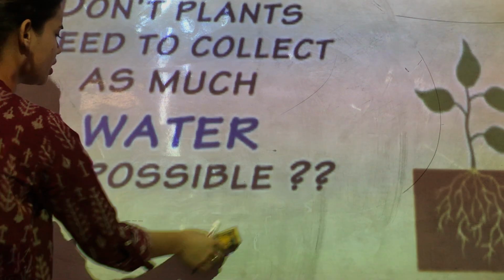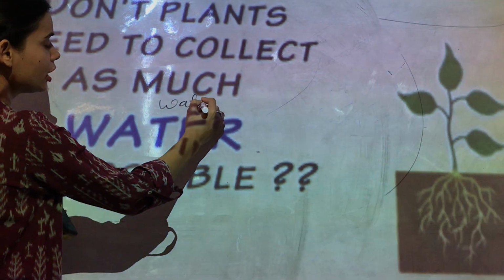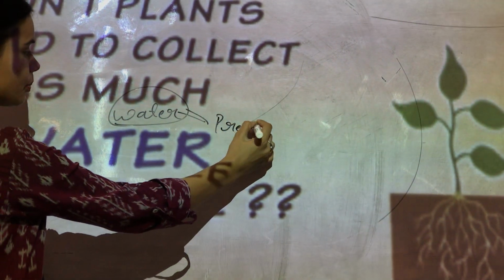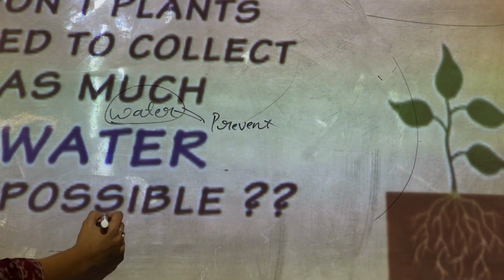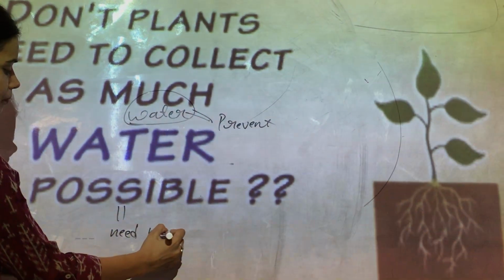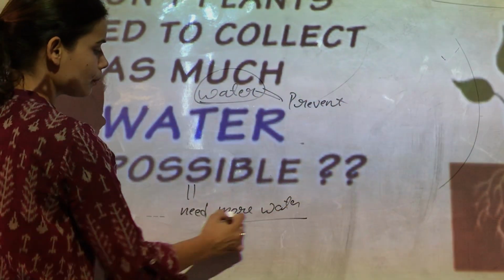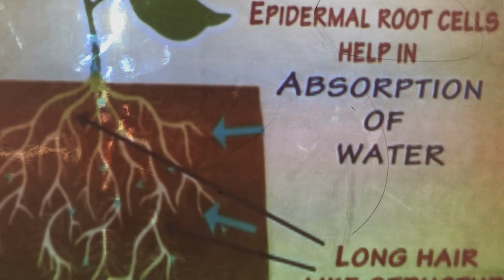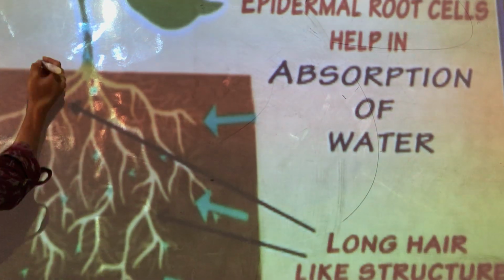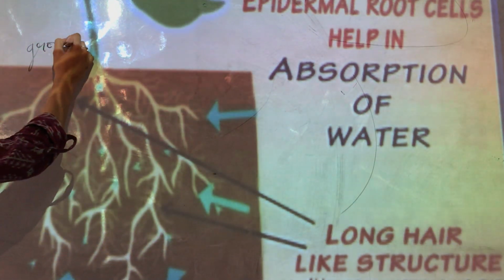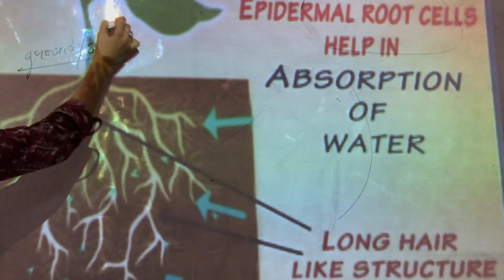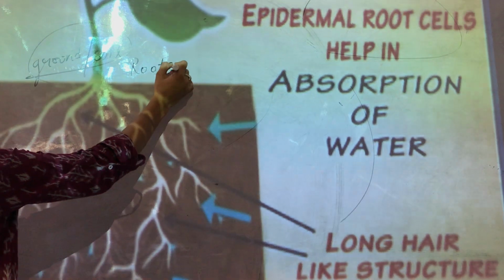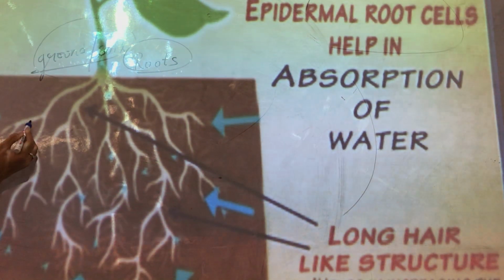Now what do you think? We are talking about how water is so important that we have to prevent its loss. So it means that plants need to collect more and more water. Yes or no? Because water is very important for them. It means that they need more and more water. So from where does that water come? Water comes from the ground, or you can say from the soil. And which organ, which part helps in absorbing the water? Roots. Yes.